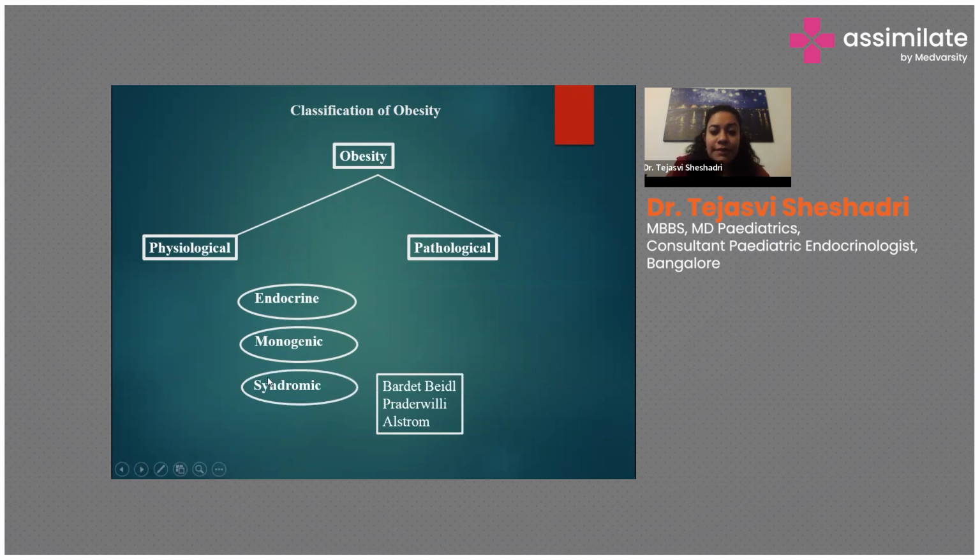Syndromic causes: if you feel that the child is dysmorphic and has some other associated anomalies, we should think of syndromic obesity, which can be Bardet-Biedl, Prader-Willi syndrome, or Alström syndrome. These are only a few of the many syndromic causes of obesity.